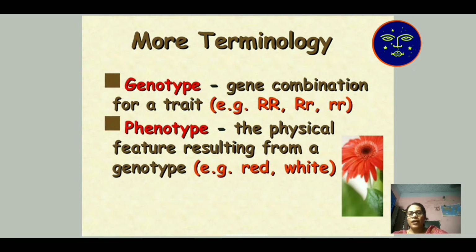Whereas phenotype is the physical feature resulting from a genotype, which is seen by our eye. If the flower looks red, the phenotype is red. If a flower looks white, the phenotype is white.